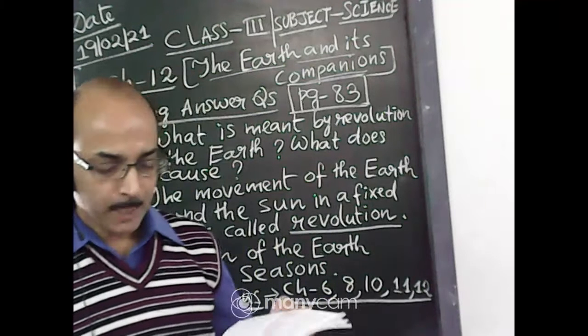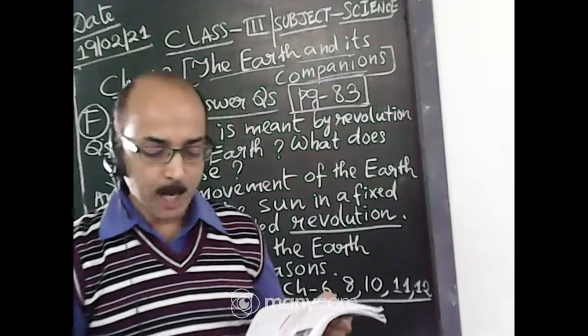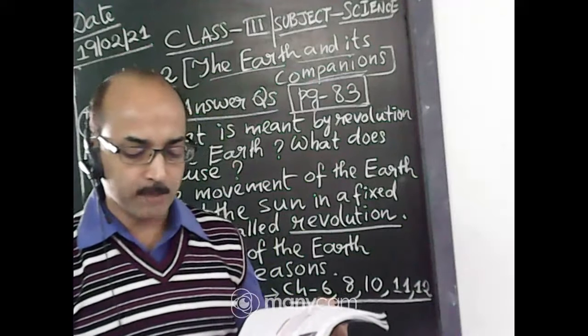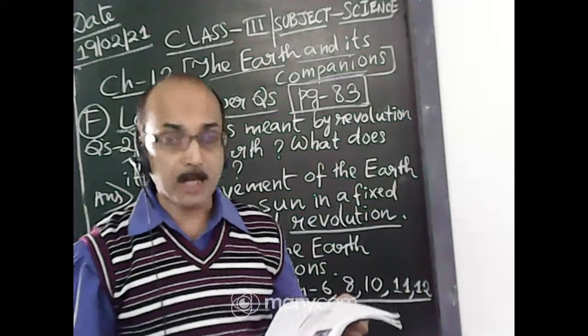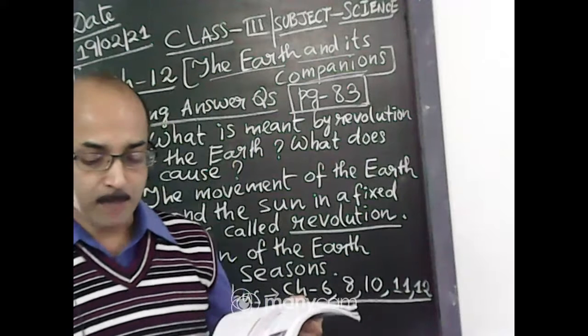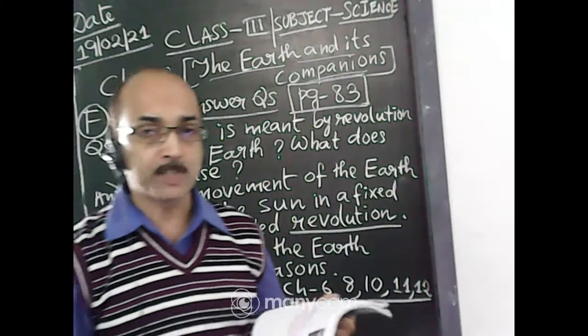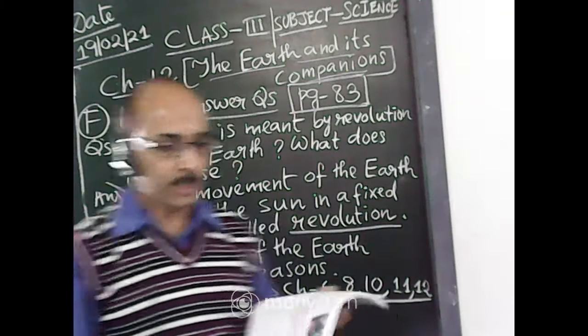Okay. Then question number 3, A we have done only. The earth follows a fixed path during its revolution around the sun. What is this fixed path called? You will write, this fixed path is called the orbit of the earth.